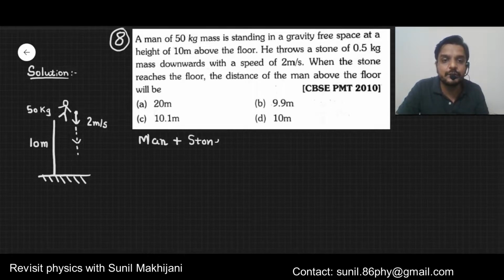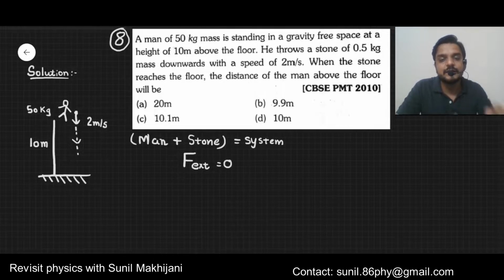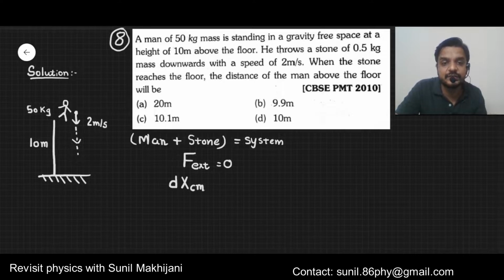If they are applying force on each other, the external force on the system will be zero. Take man and stone together as one system. So external force acting on the system is not there. The force that stone and man apply on each other is the internal force of the system. External force is zero. And as you remember, in case of external force 0, the center of mass does not move. So displacement of center of mass of the system will be 0.